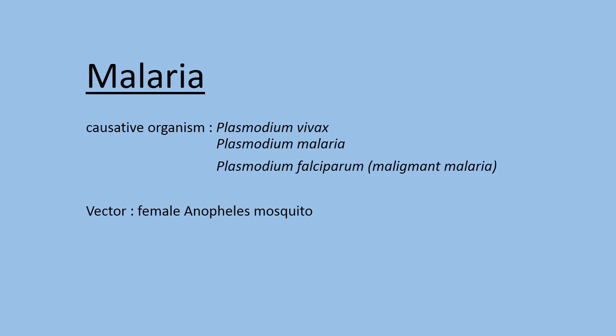So what is meant by malignant? It is the most serious one, and it can be fatal. That means it leads to death. Compared to the first two species, Plasmodium falciparum is a little more dangerous. It will cause us malignant malaria.